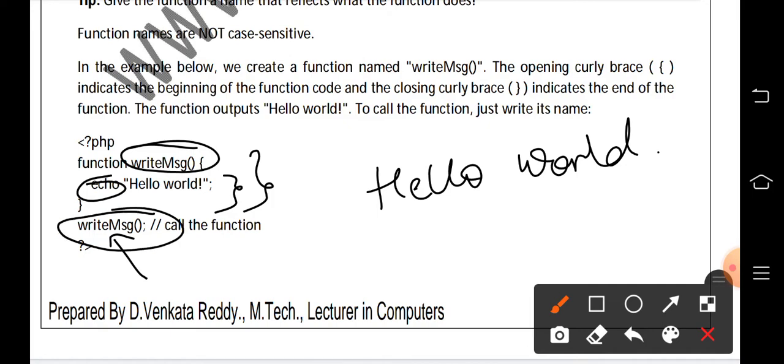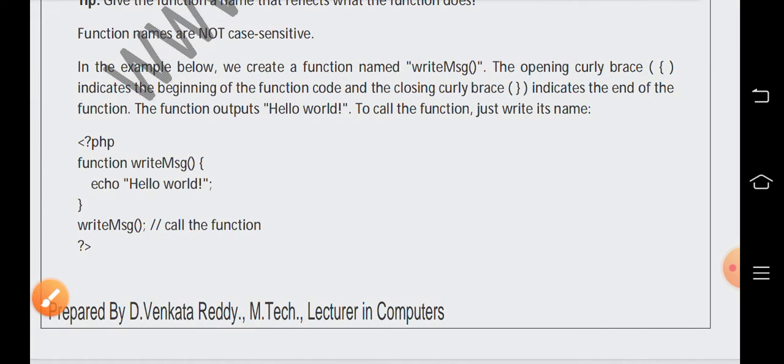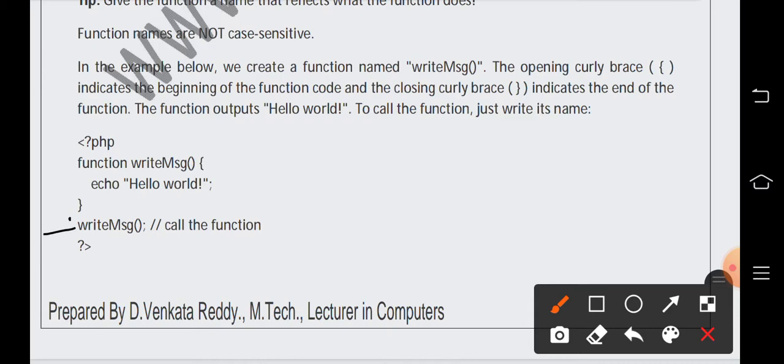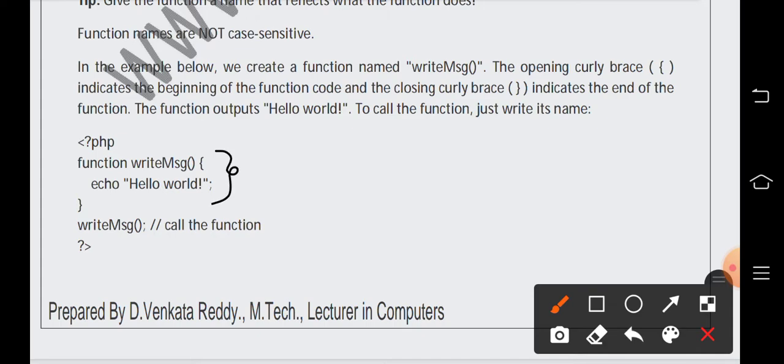This is the function call. I told you, if add is a function or multiplication is a function, then we can call these functions in this way. Similarly, we are calling the write message function in this way. When the control comes to this function call, then immediately the cursor jumps to the function write message and it prints hello world as output. This is about how to create a function, function definition and function call.